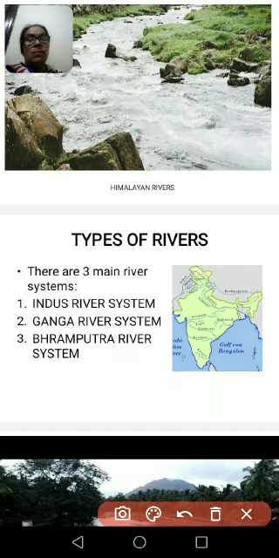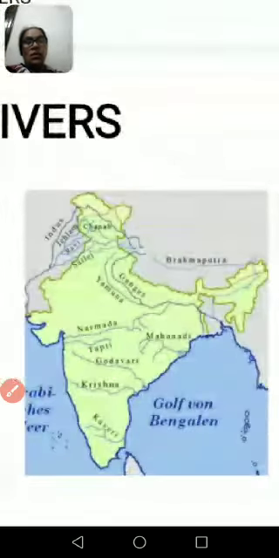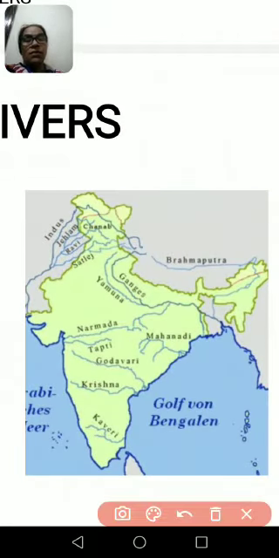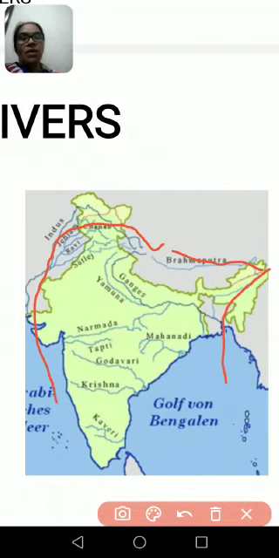First is on the map of India, you can see, first is the Brahmaputra river. It rises from Tibet, goes via Arunachal Pradesh and finally drains into the Bay of Bengal. Second one is Indus. It also originates from Tibet, flows westward and enters Ladakh and then goes via Pakistan. Finally, it drains into the Bay of Bengal.